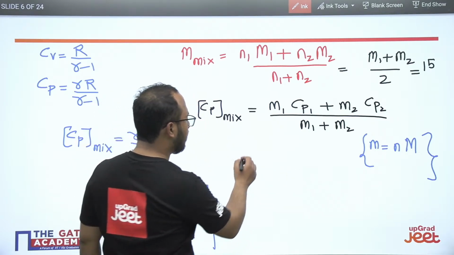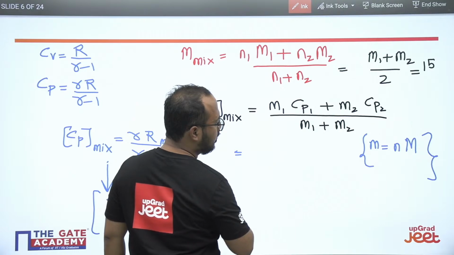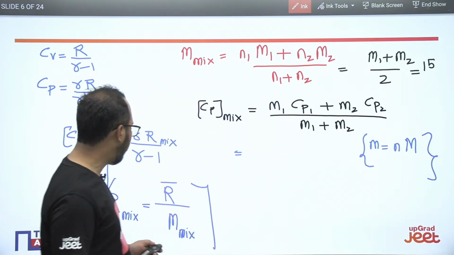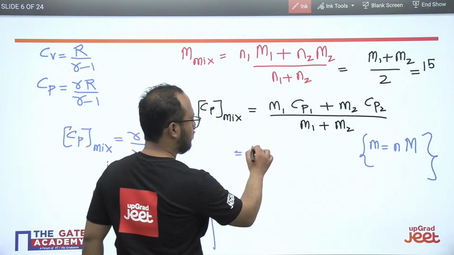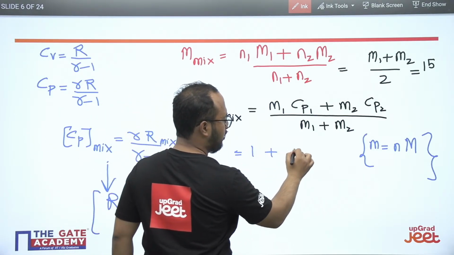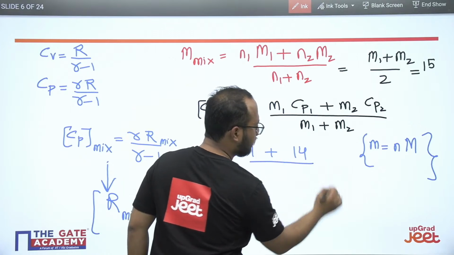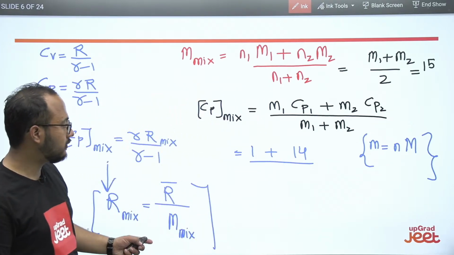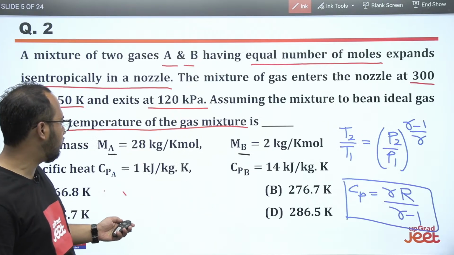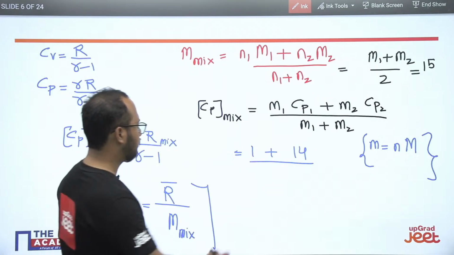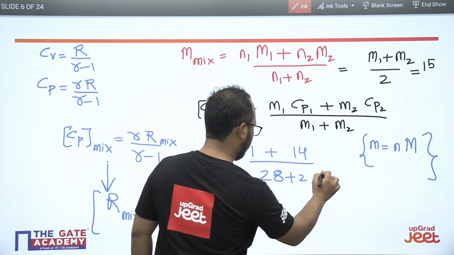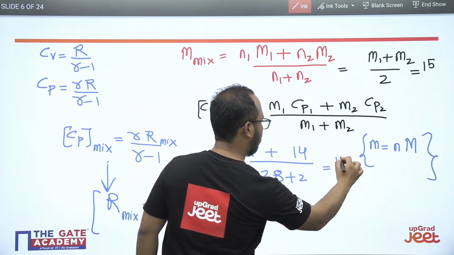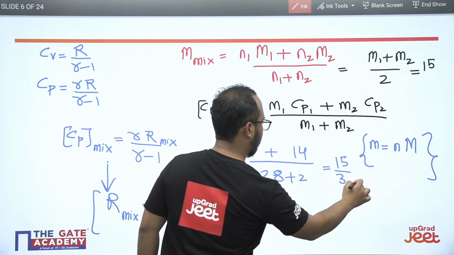And what will we be getting here? Simply CP1, basically CPA1, plus CP2. What is the value of molecular weights? You have to use the value of molecular weights: 28 plus 2. So you will be getting 15 by 30 like this.